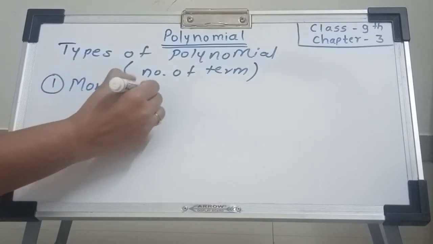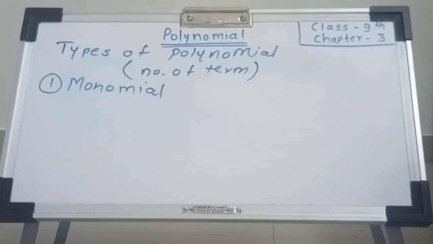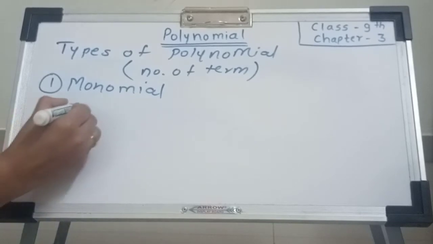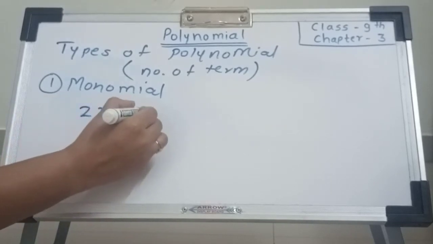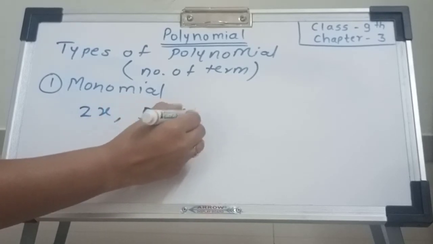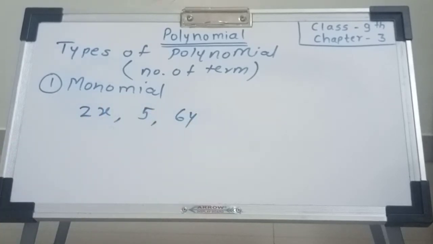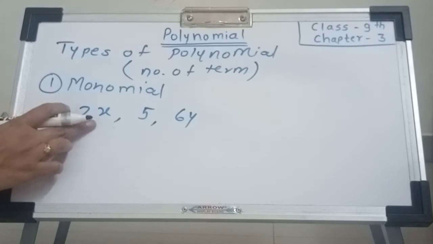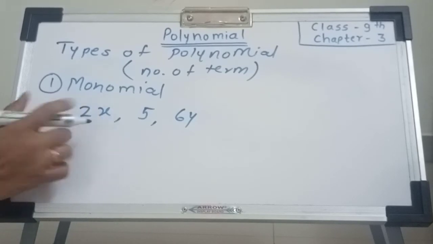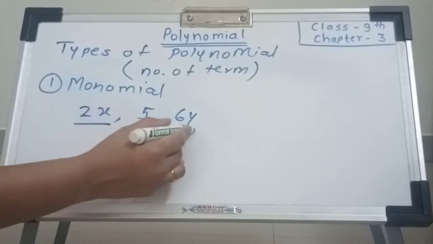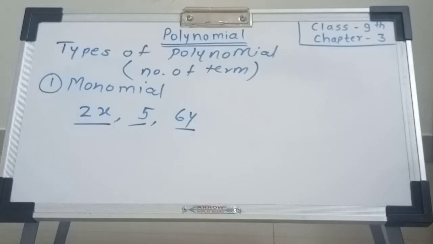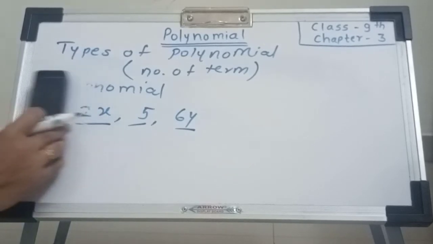Monomial. The word mono means one. The polynomial having only one term is called monomial. Example 2x, 5, 6y. These are the monomial. Here in these polynomials only one term: 2x only one, 5, 6y only one term. Hence these polynomials are called monomial, because number of terms in these polynomials is only one.